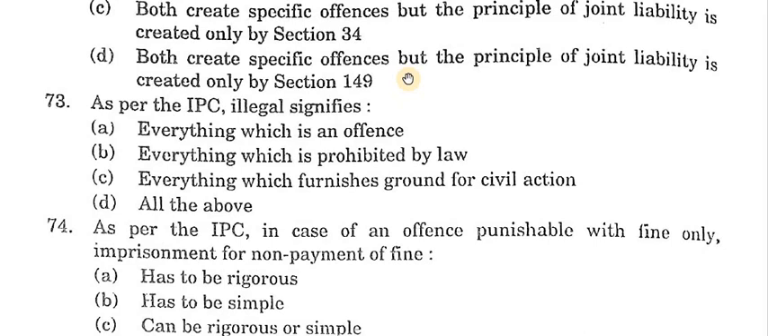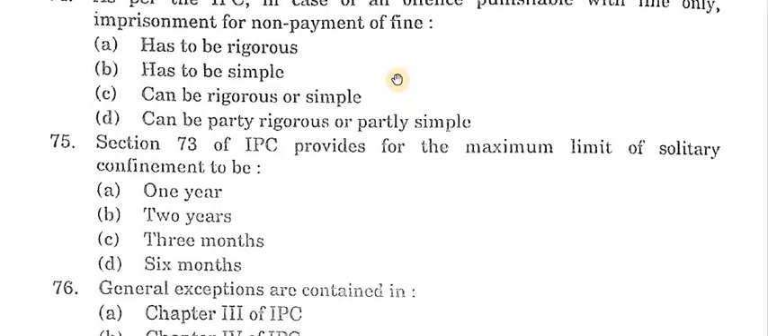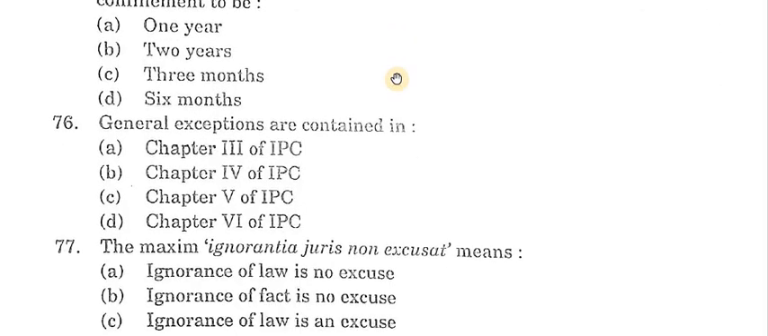Next question, your 74. As per the IPC, in case of offences punishable with fine only, imprisonment for non-payment of fine. Answer B, it has to be simple. Next question is 75. Section 73 of the IPC provides for the maximum limit of solitary confinement to be. Answer C, 3 months. Next question 76. General exceptions are contained in. Answer B. Chapter 4 of the IPC.